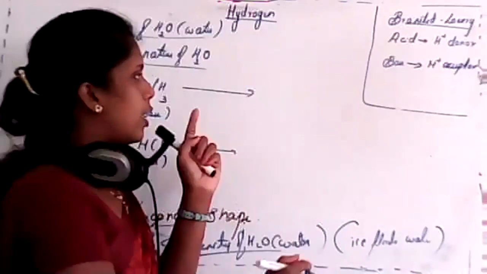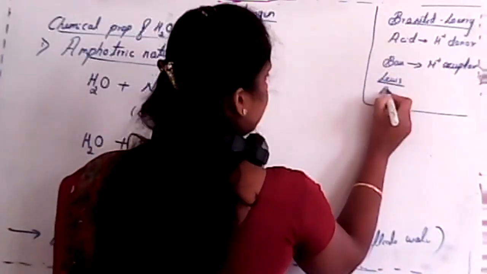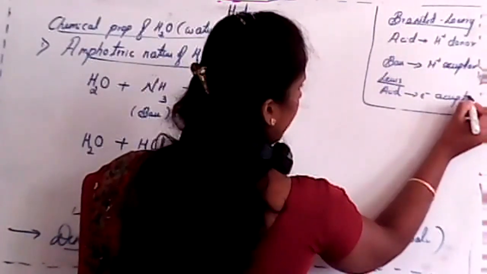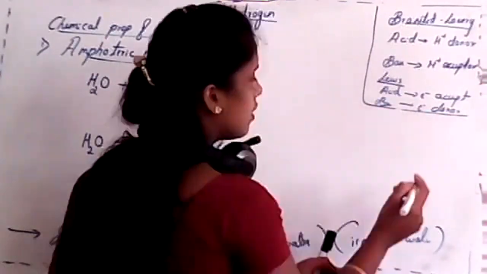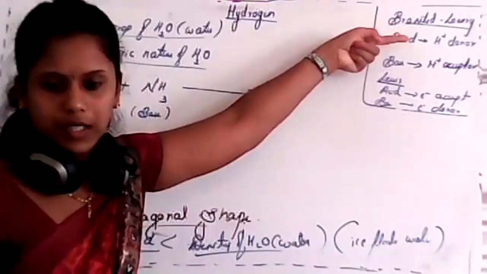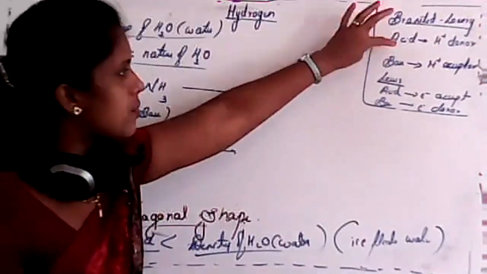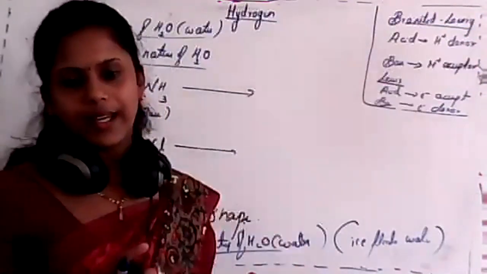According to Lewis, we consider acid as an electron acceptor and base as an electron donor, isn't it? So now in this case it is reverse. Now just remember, acid is a hydrogen donor and a base is a hydrogen acceptor.